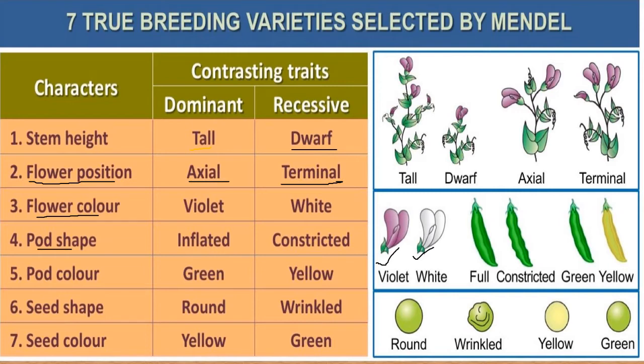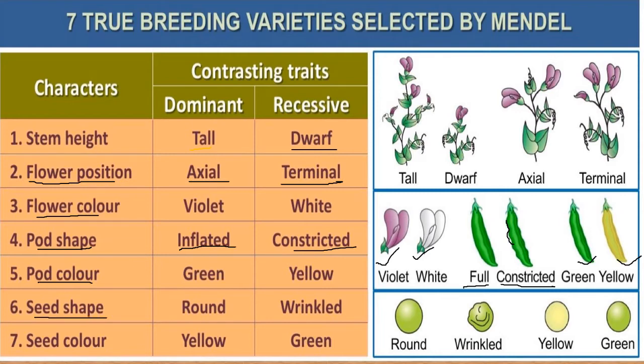Then coming to pod shape. The pod shape is given as inflated and constricted. Inflated means it is entire, with no furrows or ridges. If there are furrows and ridges like this, we call it constricted. Pod color: he had taken green and yellow in his crosses.